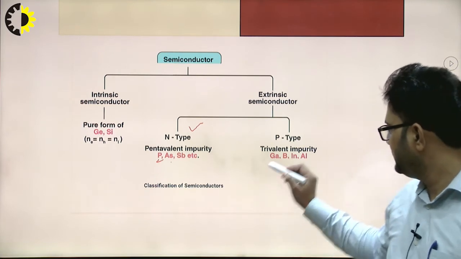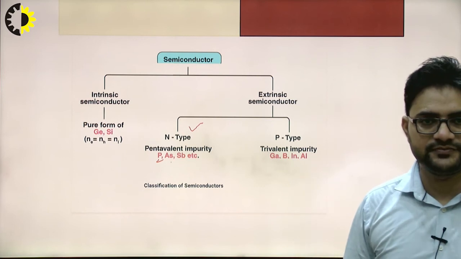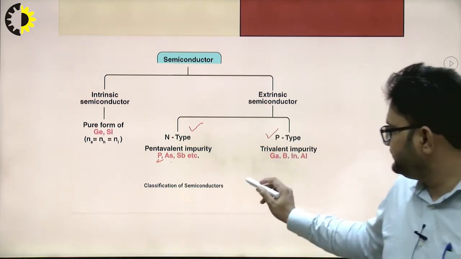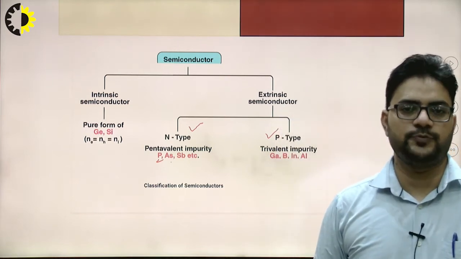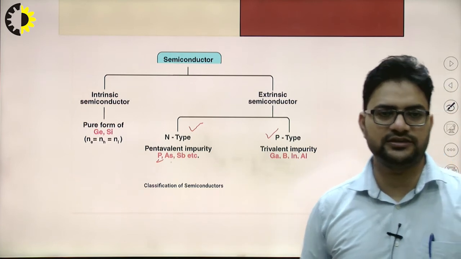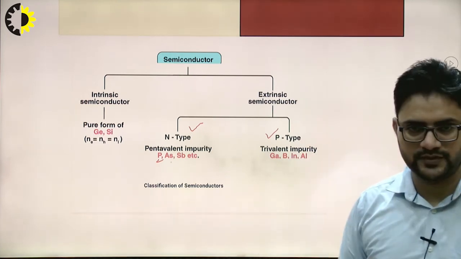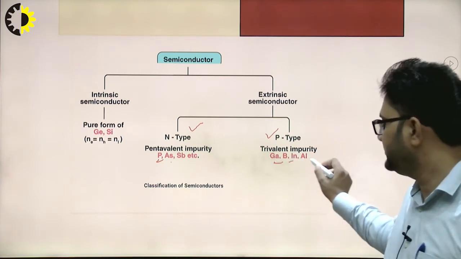Next is the p-type semiconductor. In the case of the p-type semiconductor, we add the pure semiconductor with the third group element. Third group elements are called trivalent impurities, for example gallium, boron, indium, aluminium.